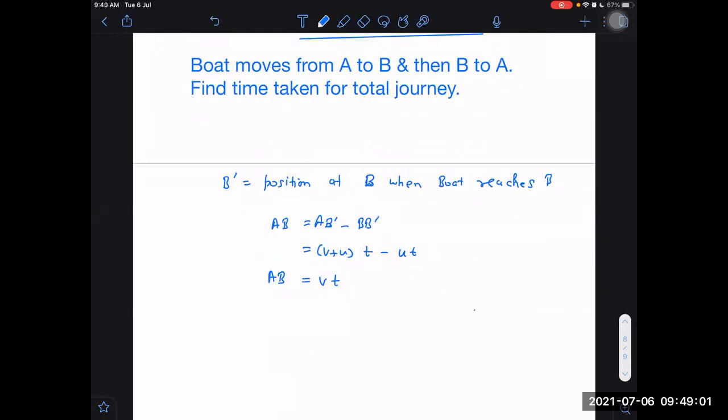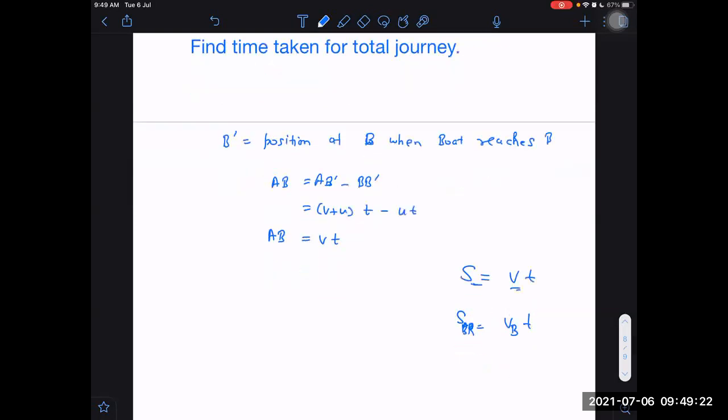Yes, sir. We will never commit mistake if we write S is equal to V into T properly. Subscript should be same both sides. You are changing the subscript. One subscript is A with respect to B according to you. Another you are taking just velocity of one subscript is boat with respect to river, and another you are taking just boat into time. That is why you are getting mistake.